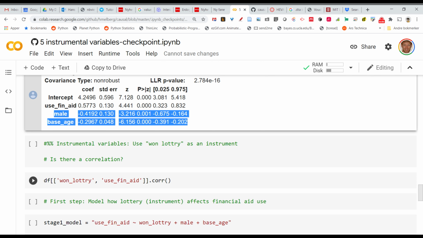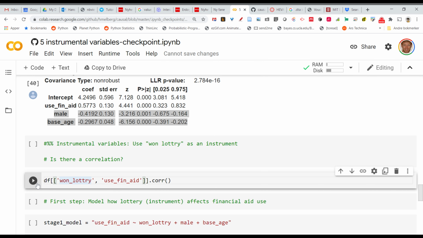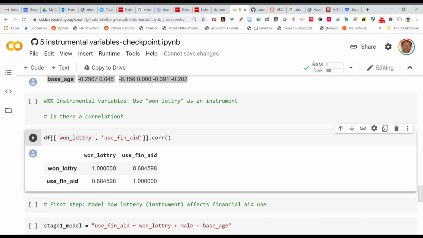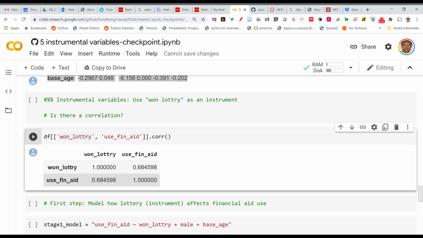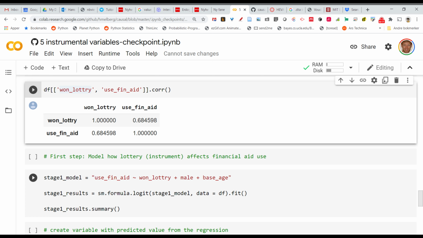And we're going to do that by using the lottery. Okay, so first of all, let's check the first assumption. Is there a correlation between if you won the lottery and if you used financial aid? Yes, there seems to be a decent correlation, 0.68. Now we have to model, and that's the first step when you do instrumental variables.